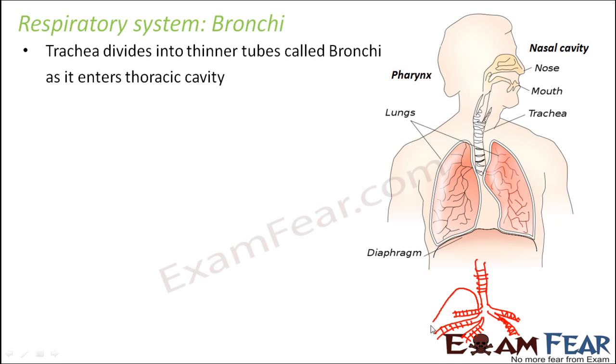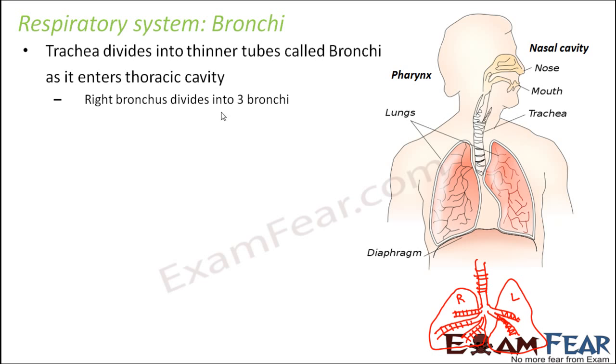So let us suppose this is the right lung and this is the left lung. So this is how it divides. These tube-like structures are known as bronchi. In this picture it is not shown very clearly, but actually this is how it splits. In the right lung, it splits into 3 bronchi, and in the left lung it splits into 2 bronchi. So these tube-like structures are known as the primary bronchi.